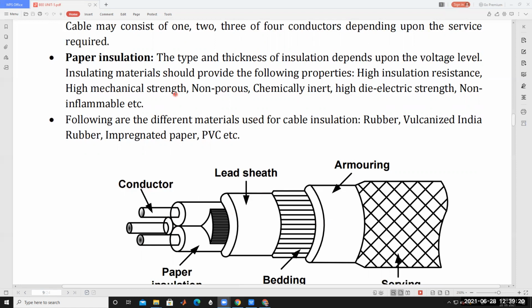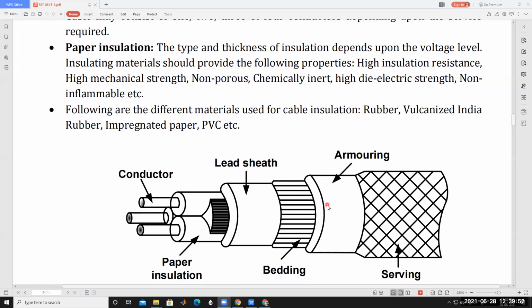High mechanical strength is also required. The insulating material should also be non-porous and chemically inert, with high dielectric strength. If the dielectric strength of the material is high, the operating voltage can increase and the insulation requirement is less. It should also be non-inflammable. So these are the different properties that must be provided by insulating materials. Understood?